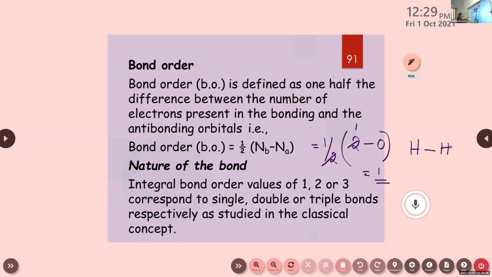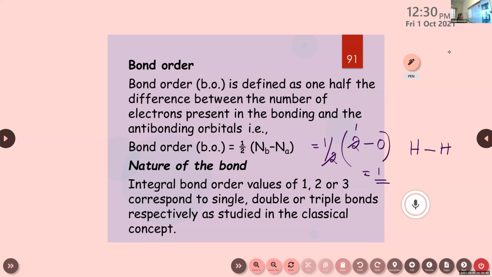Clear? In this way, we can find out the bond order of different molecules, and we can determine which type of bond exists between 2 atoms in a molecule. If the value is 2, that means double bond. If the value is 3, that means triple bond. If the value is 0, that means that molecule is unstable. It cannot exist. So bond order is defined as 1/2 the difference between the number of electrons present in the bonding and the anti-bonding orbitals. So the equation is bond order equal to half into Nb minus Na. So half into 2 minus 0, that is equal to 1.